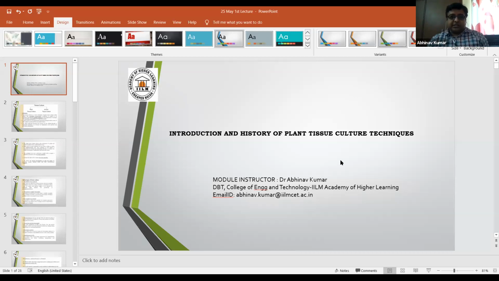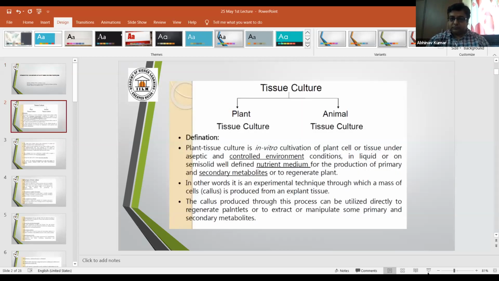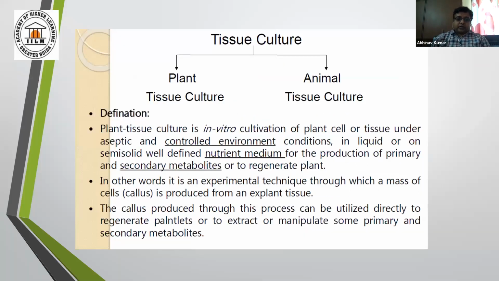So the first lecture is Introduction and History of Plant Tissue Culture Techniques. The conventional breeding methods are the most widely used for crop improvement. But in certain situations, these methods are supplemented with plant tissue culture techniques, either to increase their efficiency or to achieve an objective which is not possible through the conventional methods.